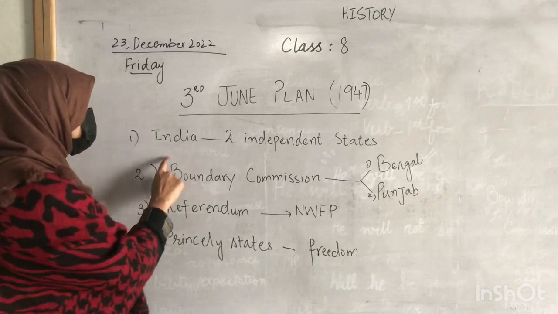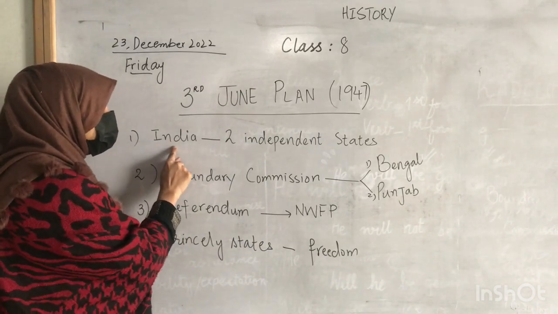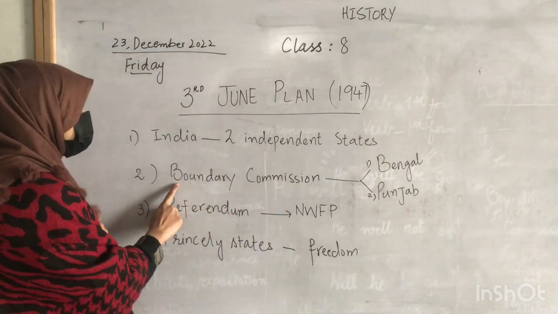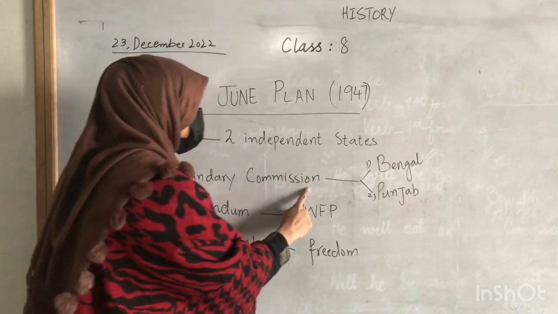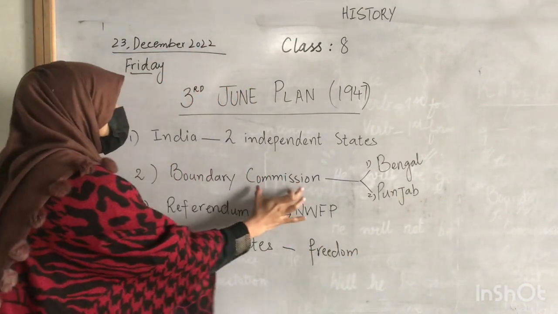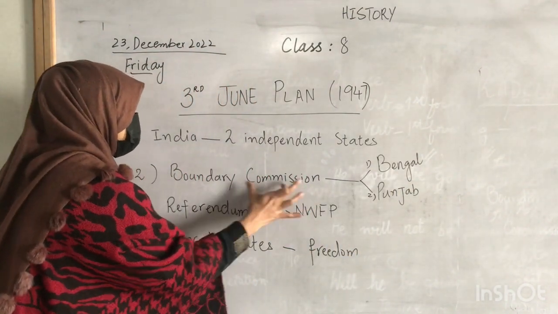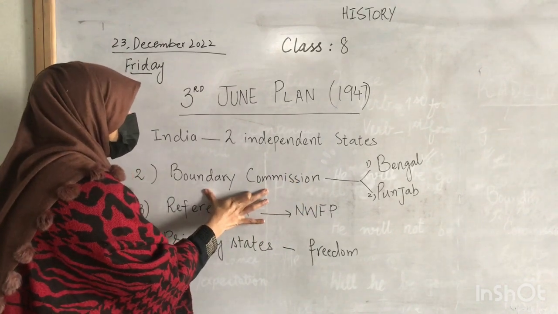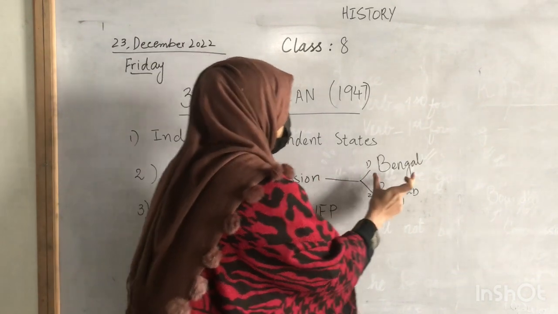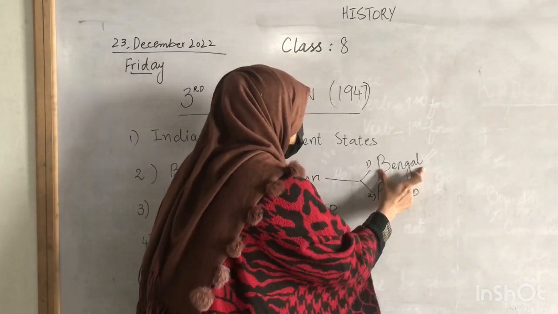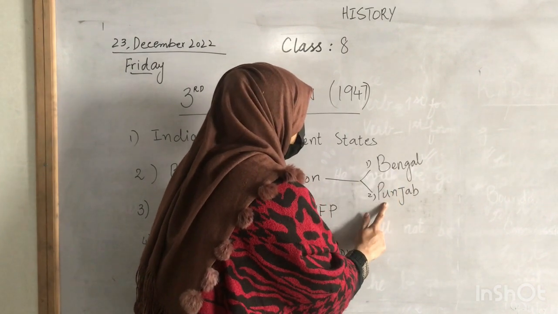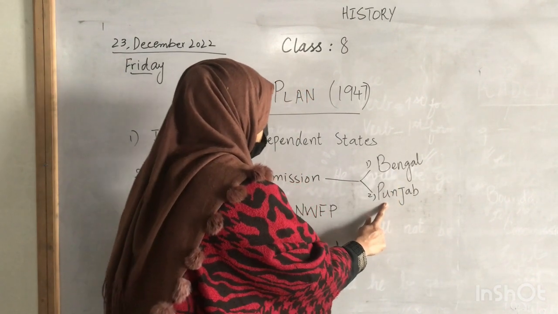points listed. Number 1, India will now be ultimately divided into 2 independent states. Number 2, a boundary commission will be appointed in order to divide Bengal and Punjab. A commission is a group of people. They will be appointed by Lord Mountbatten, and the boundary commission will divide Bengal and Punjab. These 2 are very big provinces having an equal population of Muslims as well as Hindus.